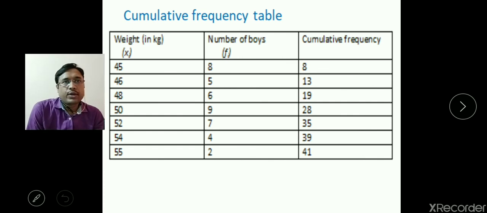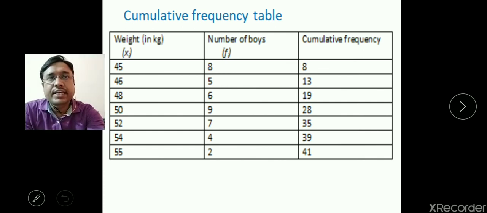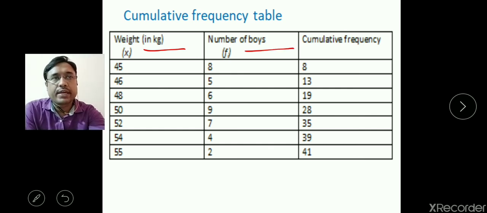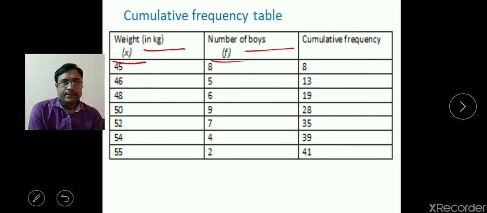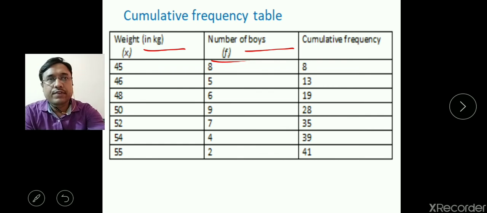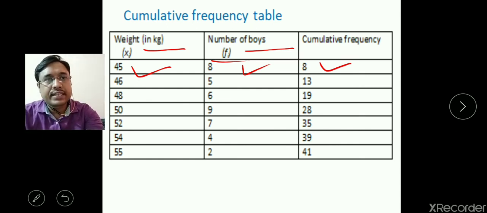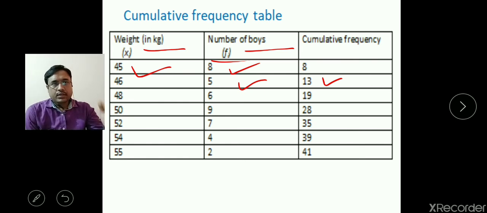For that we can draw it this way. Here xi is the data set, that is weight, and the number of boys is the frequency, shown by fi. So for 45 kg, the frequency is 8. Similarly you will write 8 in the cumulative frequency column also. Now you will add this 8 and 5, then you will get a total of 13. This way you add the consecutive frequencies, then you will get the corresponding cumulative frequency.